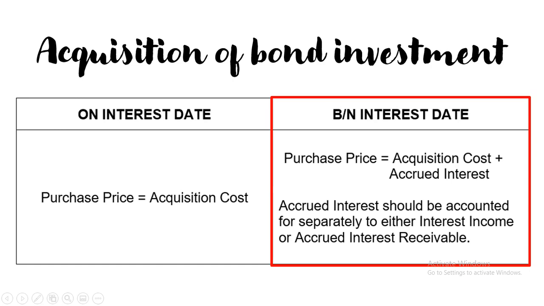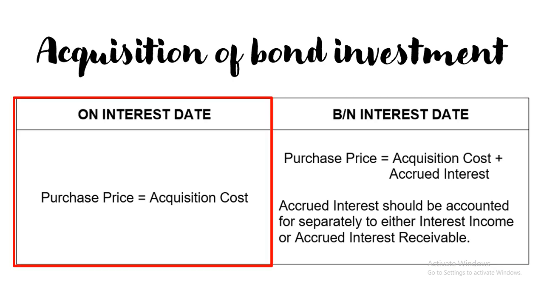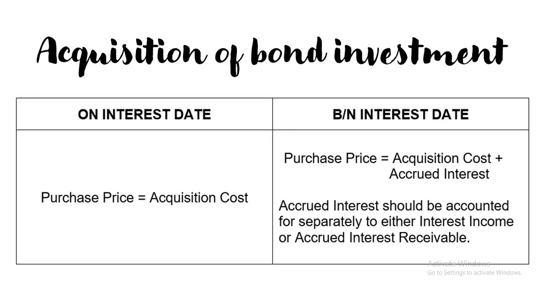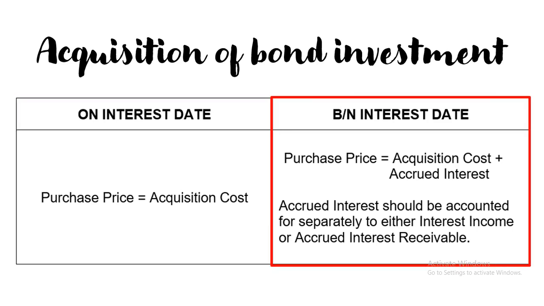And accrued interest should be accounted for separately to either interest income or accrued interest receivable. So again, if it is on interest date, walang problema. Automatic, the purchase price is the acquisition cost. While if it is between interest date, you need to add the accrued interests.